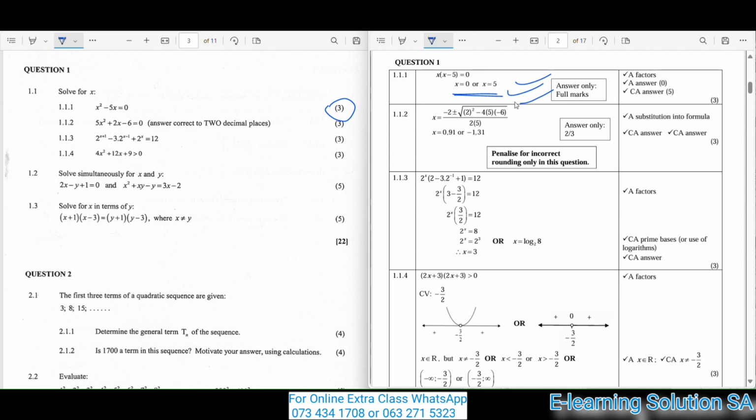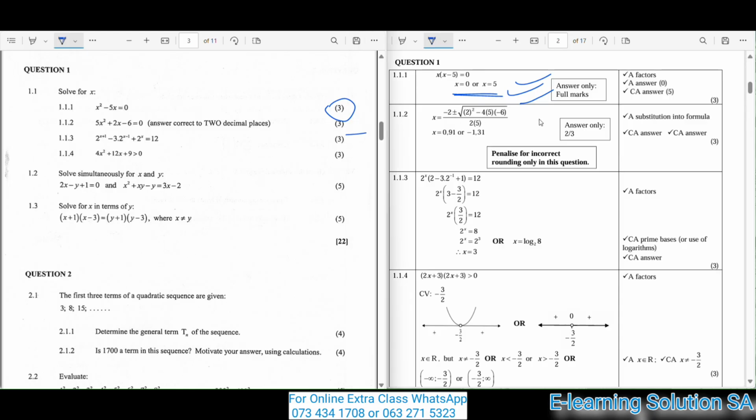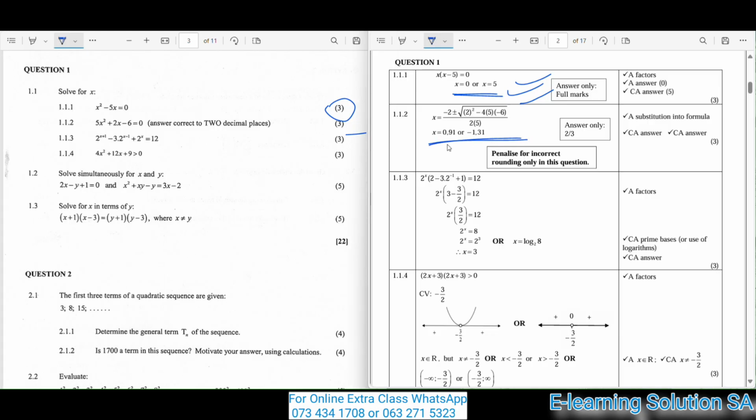So 1.1.2: 5x squared plus 2x minus 6 is equal to 0. Your answer should be correct to 2 decimal places. So it's 3 marks for that one as well. This is how your answer should look. So you get either 0.91 or negative 1.31. That's one and the same in this case.